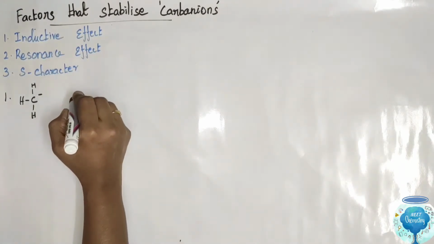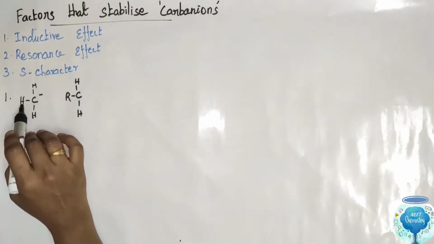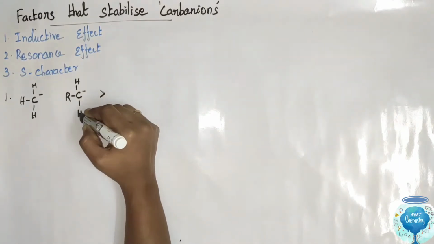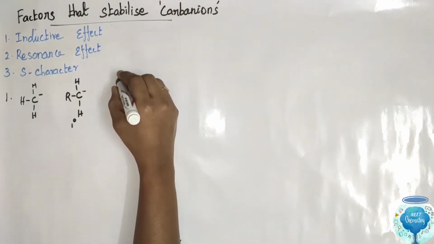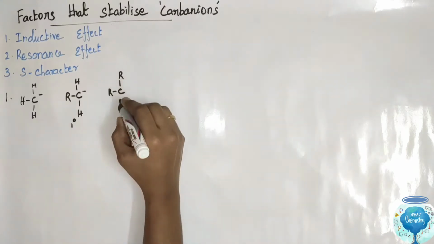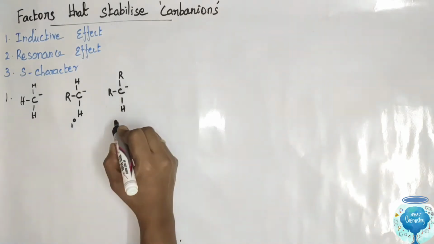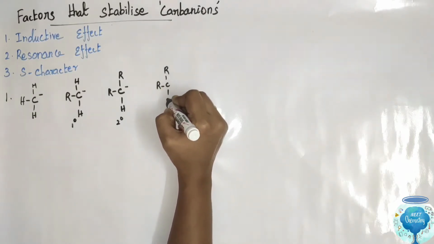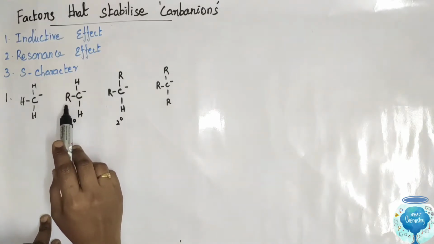Methyl anion. One hydrogen replaced by R. R means an alkyl group. Say, a primary carbanion. Two hydrogens replaced by two alkyl groups. Say, a secondary carbanion. Say, a tertiary carbanion. So the number of alkyl groups increases.